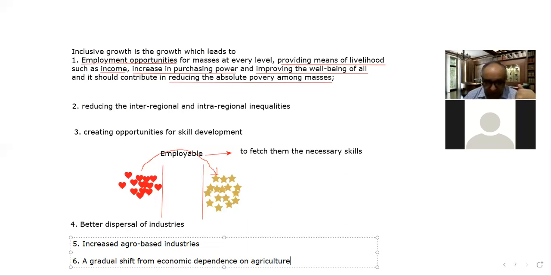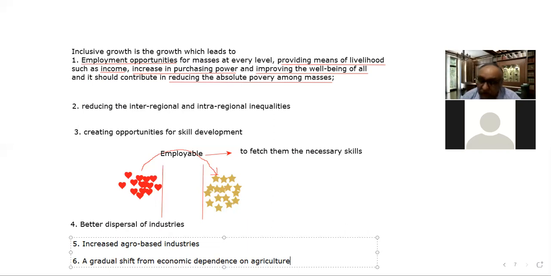A growth that is focused on the dispersal of industries throughout the country. A growth that is focused on agro-based industries. A growth that is focused on a shift from economic dependence on agriculture. So that is basically it.